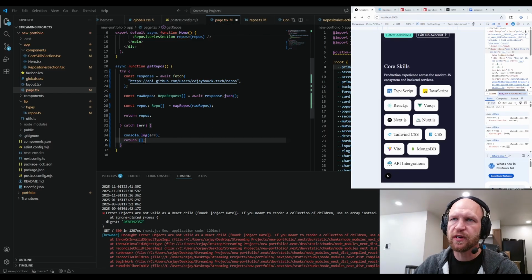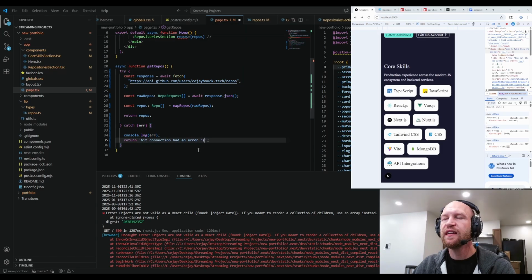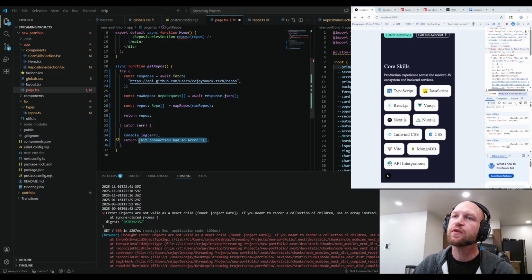Or I could return a string that just says get connection had an error, frowny face. And then it should technically, oh no, because it wants an array. What if I just return this as the only array? Yeah, we're gonna have some problems if I do that. No, we're just gonna return an empty bracket.